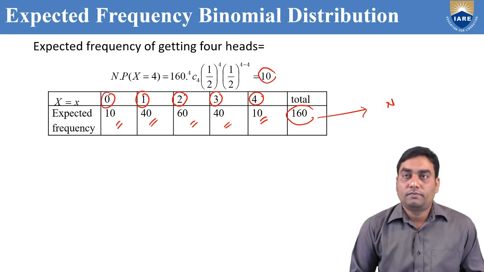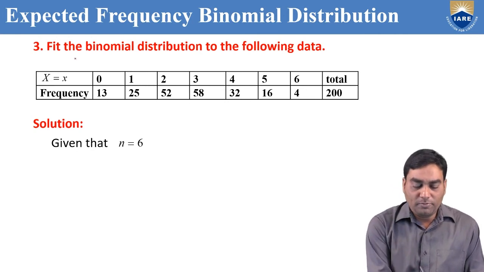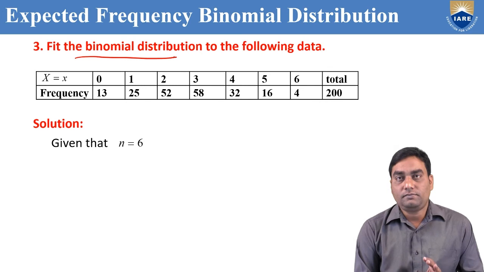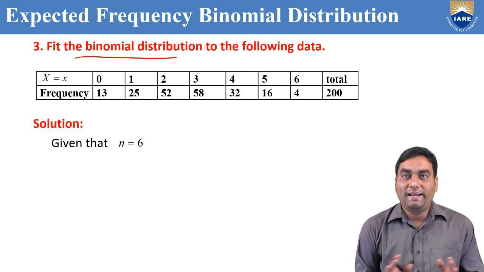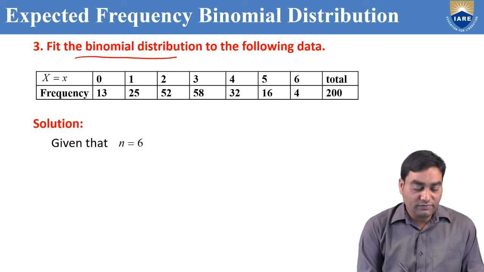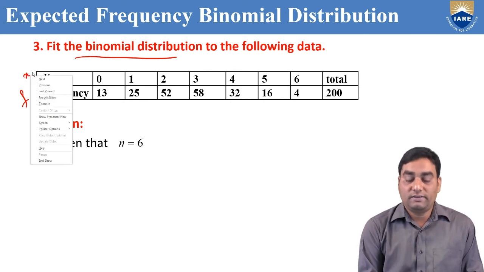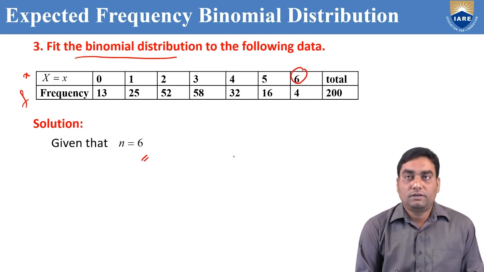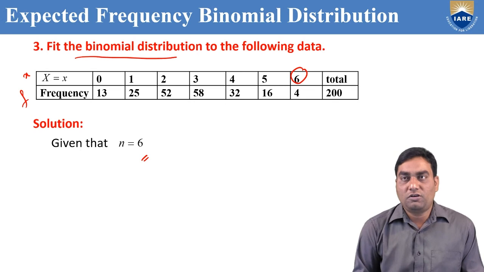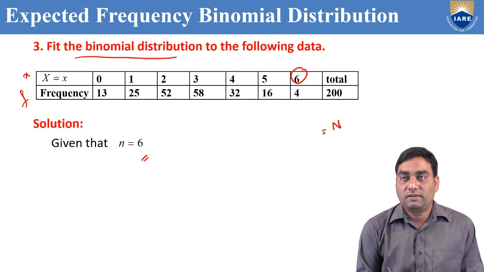Okay? Like this, we need to find expected frequency of binomial distribution. Now, third problem, fitting the binomial distribution means the same expected frequency, but here coins and values are not given. Just a frequency table is given, x values are given and f values are given, and small n, 6 trials, is given, but p, q are not given. We need to find out how to find them. Actually, fitting of binomial distribution is nothing but expected frequency.